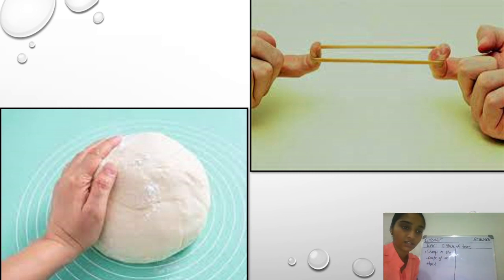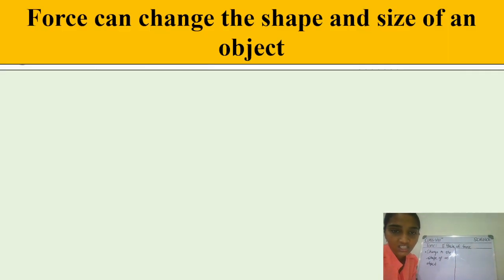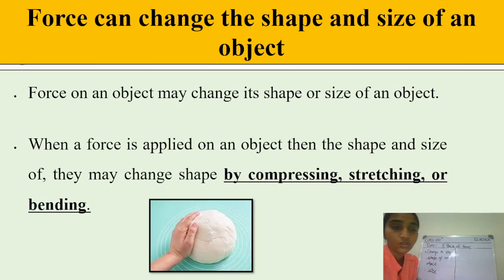Very good, students. So now let's discuss how force can change the shape or size of an object. You can include size also over here. So how can force change the shape, students? Yes, you have seen that in the first case, if we apply the force to that dough, the dough will become smaller, right? And the rubber band also, stretching of the rubber band. Very good. So students, force on an object may change its shape or size, as we have just seen. And when a force is applied on an object, the shape and size may change by compressing, by stretching, or by bending.